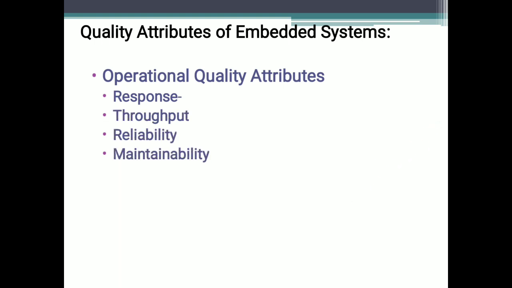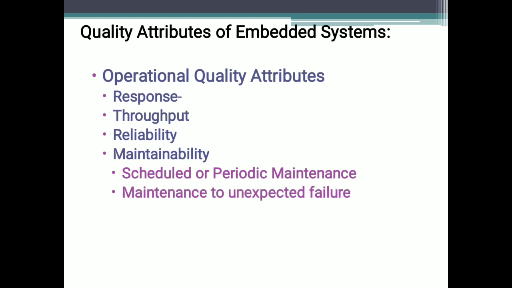Then we have seen quality attributes of embedded systems with respect to operational quality attributes. We have response, throughput, reliability, maintainability, scheduled or periodic maintenance, maintenance due to unexpected failure. Here I gave the example of a printer, right? Then we have seen security and safety, right?